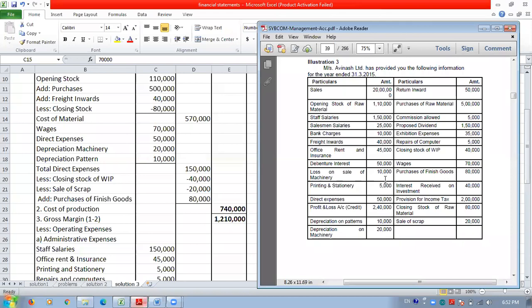Non-operating expenditure means any expenditure other than the operating expenditure, and likewise non-operating income.